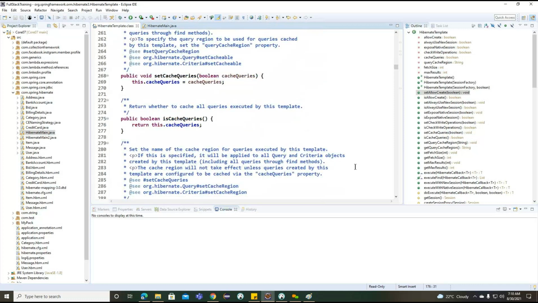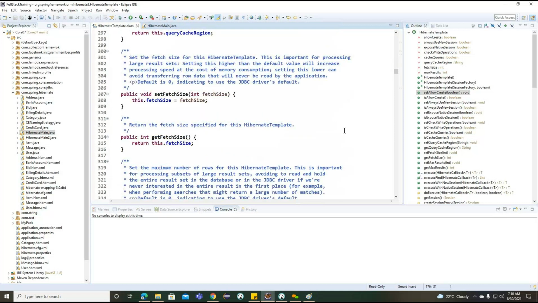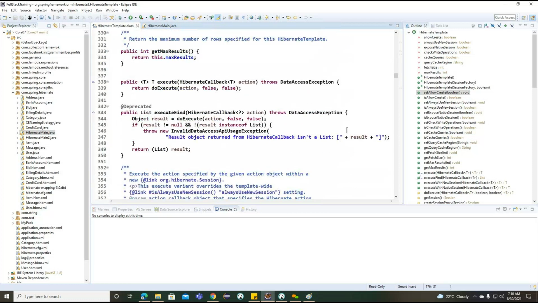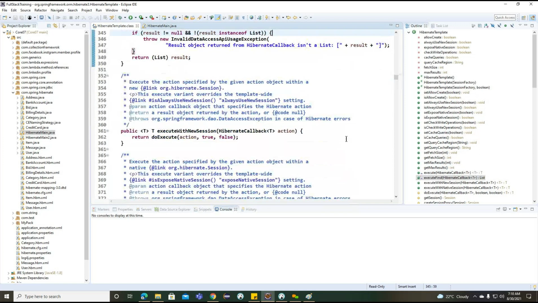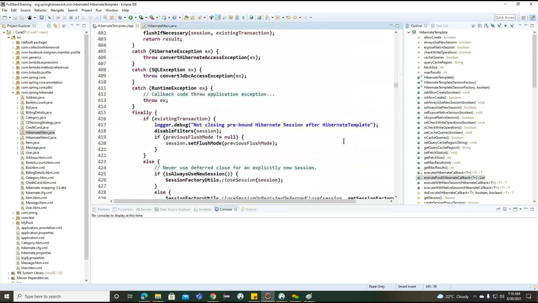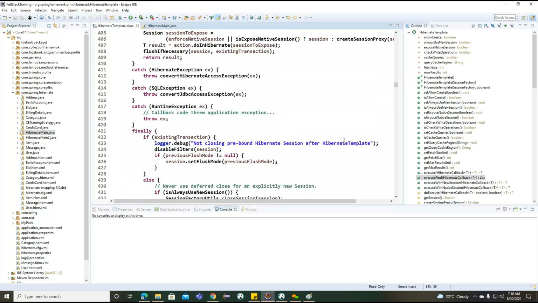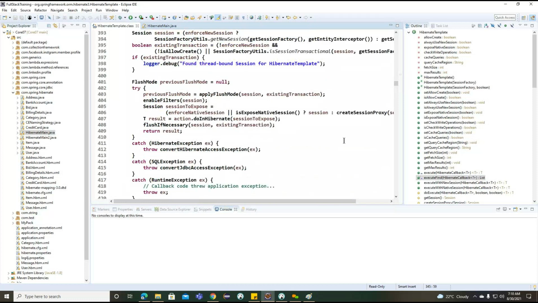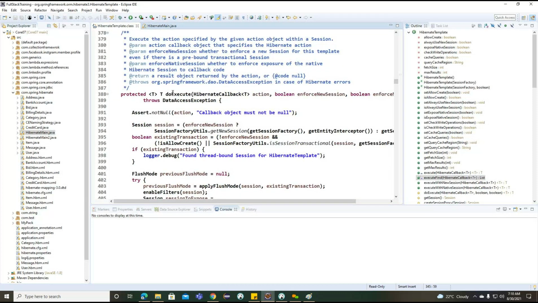And remaining some methods we are having here, like cache queries and the reasons here. We already identified the reasons, which size, max result, getting the point. And here we'll call it execute here. How exactly this execute is going to work, we'll understand here. Now you can see it is running internally in transactions. Based on this example, this do execute is going to run on the transaction. We'll discuss the transaction information later.